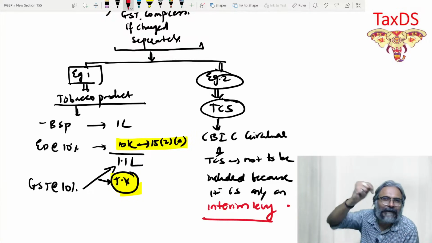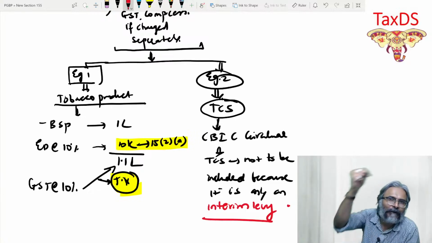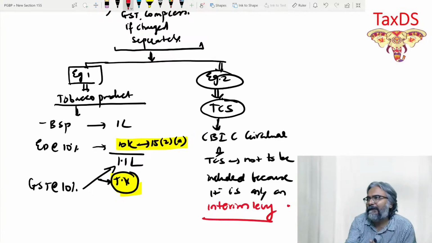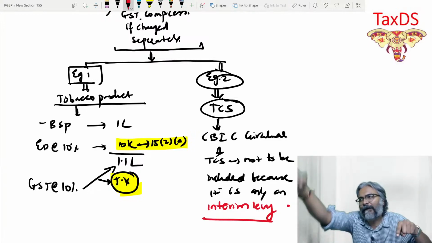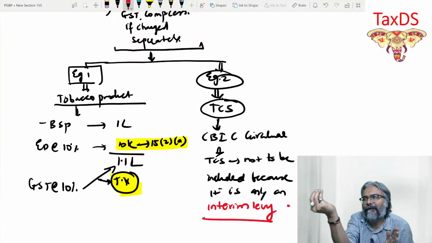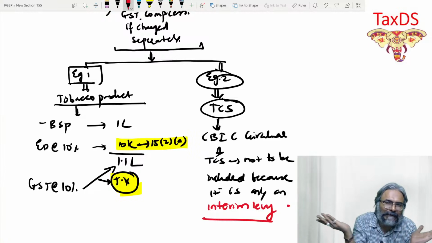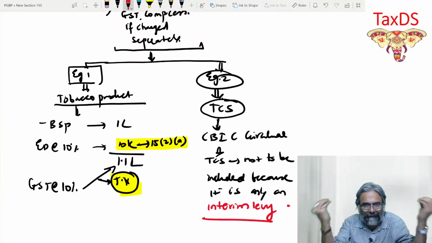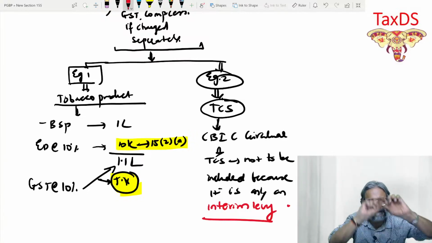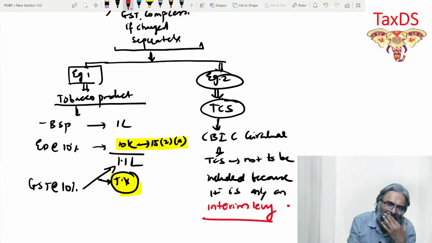But the levy under the law is not of TCS. The levy under the law is of the GST. The rate is of the GST. The TCS rate is just for the purpose of getting the trail of the transaction. That is the nature of the tax in the form of TDS and TCS. So the levy is of the income tax, the levy is of the GST. That is what the levy is all about at the respective rates. TDS and TCS, as the name itself specifies, are undertaken for the purpose of securing what? The trail of the transaction.